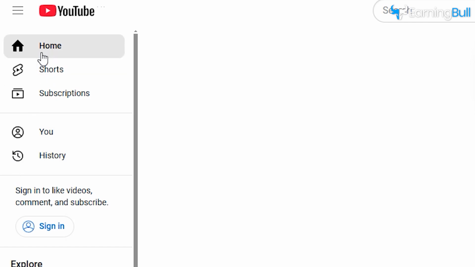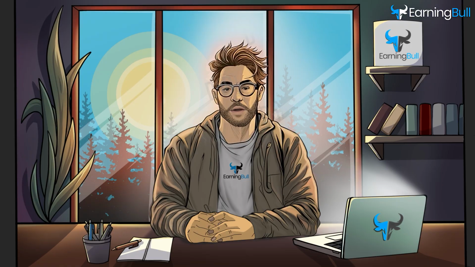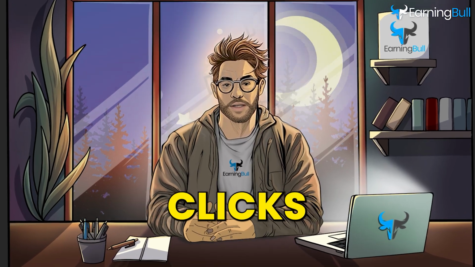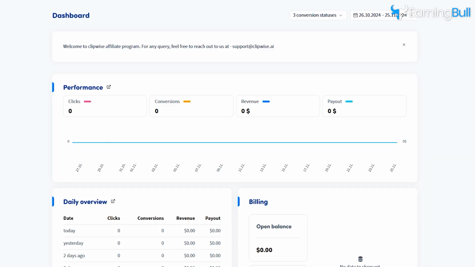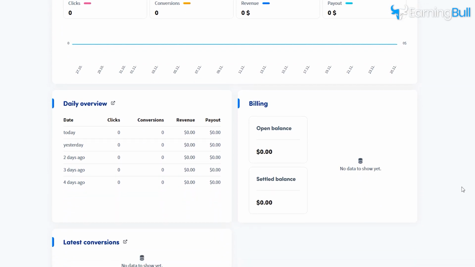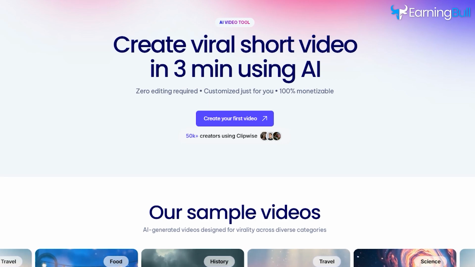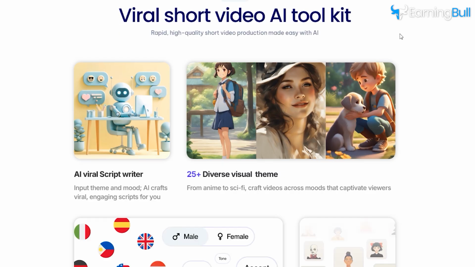Experiment with themes, AI voiceover, avatars, and overlays to grab viewers' attention. Leverage social media. Promote your videos and affiliate links on platforms like YouTube, TikTok, and Instagram. More visibility means more clicks and conversions. Track performance. Use the affiliate dashboard to analyze clicks and revenue. Adjust your strategies based on what's working. Be consistent. Success takes time. Keep creating and sharing content regularly for steady growth.